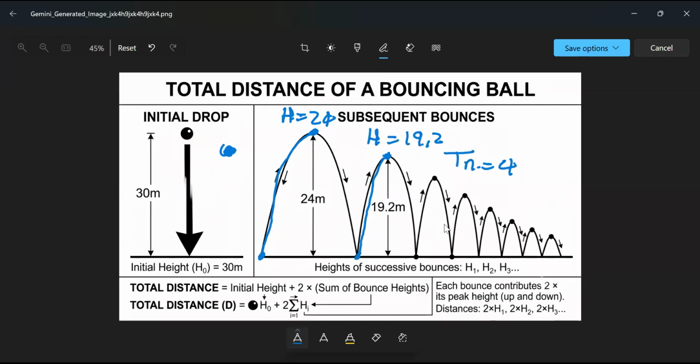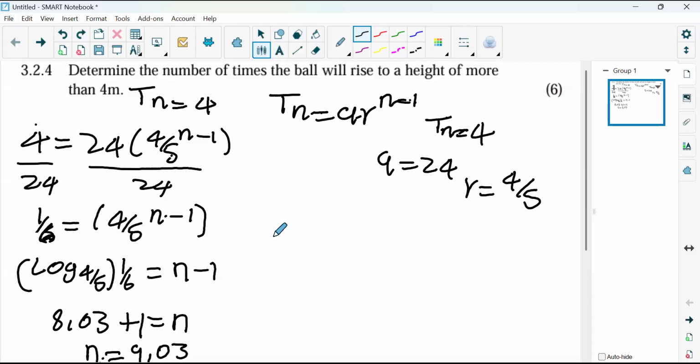So we have more than 4 meters on this side, in this direction. Less than 4 meters is on the other side, because as we move on, the height keeps on decreasing. So if I go backwards, I'm going to get values which are greater than 9 in height terms, which therefore our n is going to be equal to what? 9. I'm not sure if this part makes sense. Once we have 9,03, 9,03 is when the height is 4 meters.